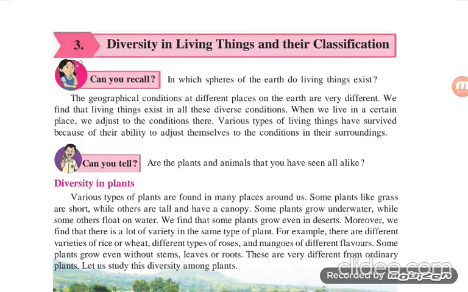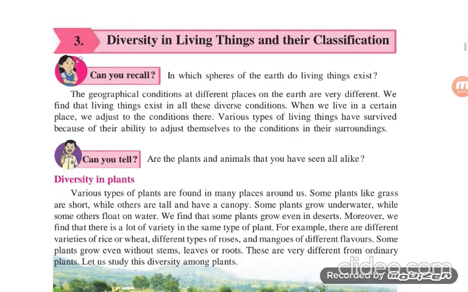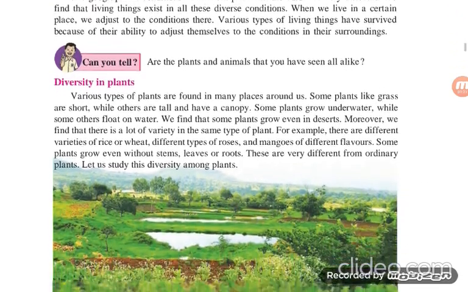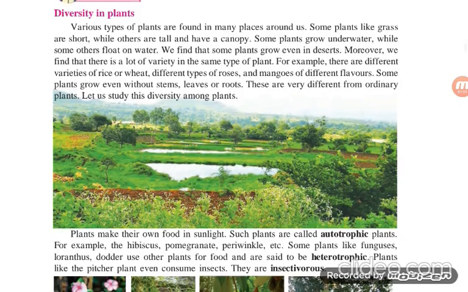When we live in a certain place, we adjust to the conditions there. Various types of living things have survived because of their ability to adjust themselves to the conditions in their surrounding. Are the plants and animals that you have seen all alike? No. In different places, animals and plants have different shape, color, and height because of the geographical condition of that region.